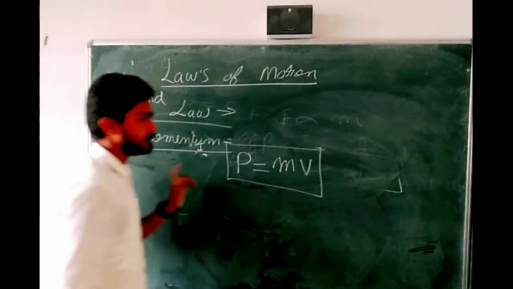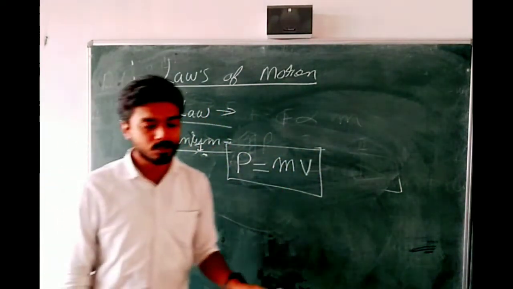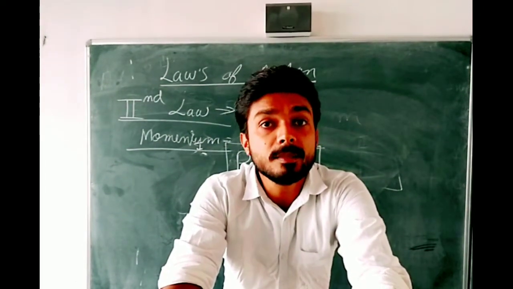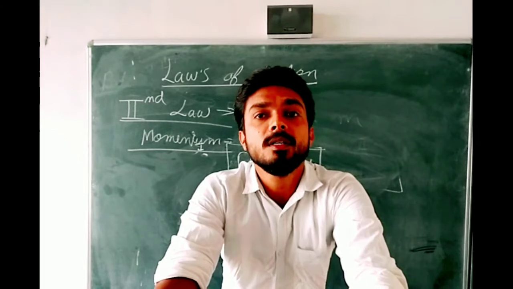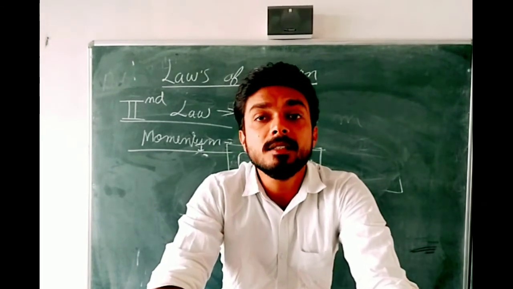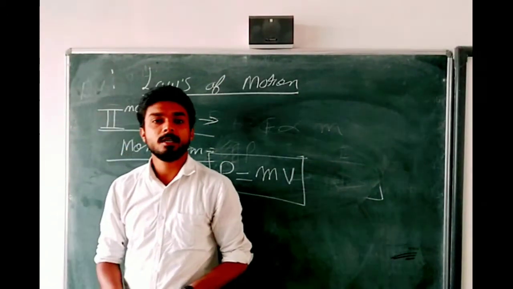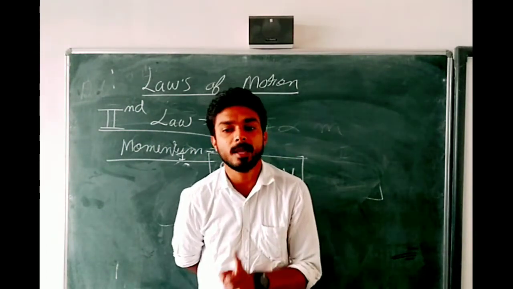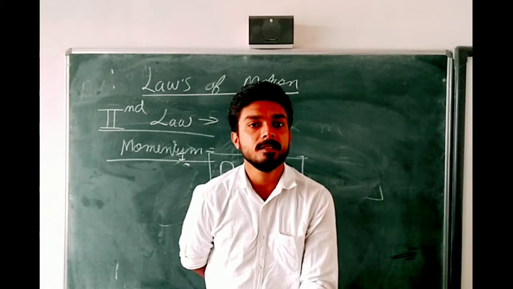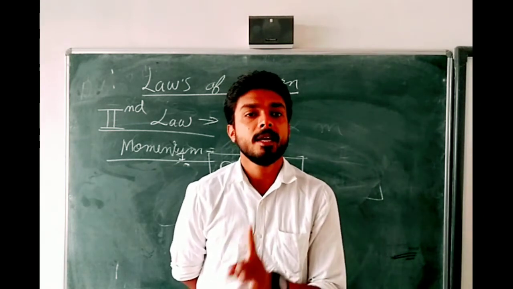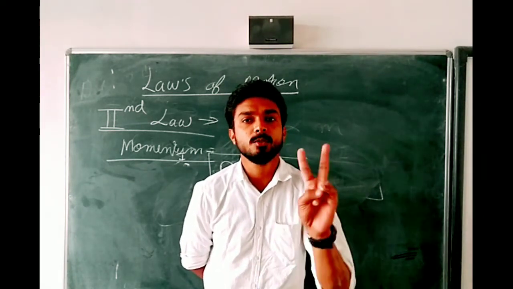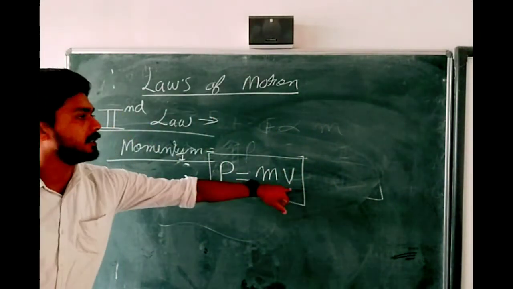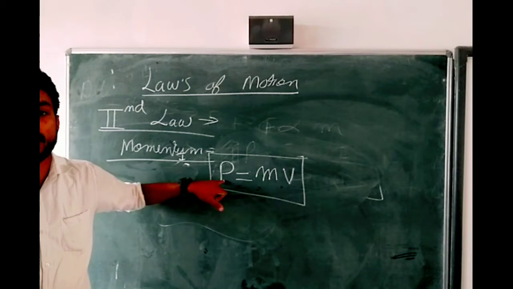If someone asks you the definition of momentum, you will say momentum is the tendency of a body to apply force, and this tendency depends on mass and velocity. This product of mass and velocity is called momentum.